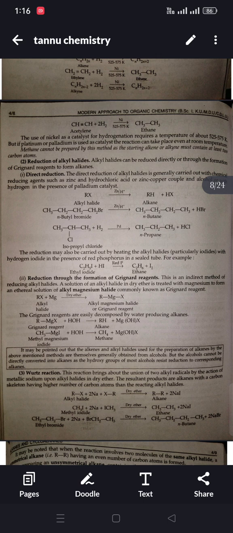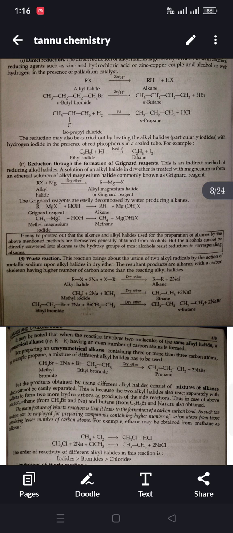It may be pointed out that the alkenes and alkyl halides used for the preparation of alkanes by the above-mentioned methods are themselves generally obtained from alcohols. But the alcohols cannot be directly converted into alkanes, as the hydroxy groups of most alcohols resist reduction to the corresponding alkanes. Third is the Wurtz reaction. This reaction brings about the union of two alkyl radicals by the action of metallic sodium upon alkyl halides in dry ether. The resultant products are alkanes with a carbon skeleton having a higher number of carbon atoms than the reacting alkyl halides.